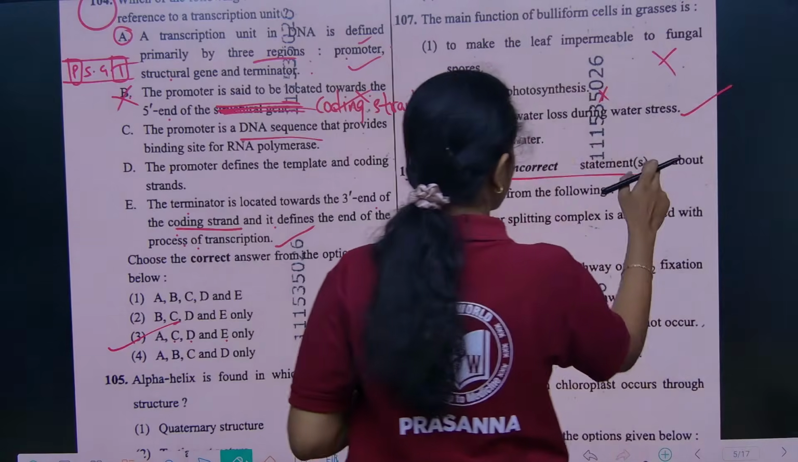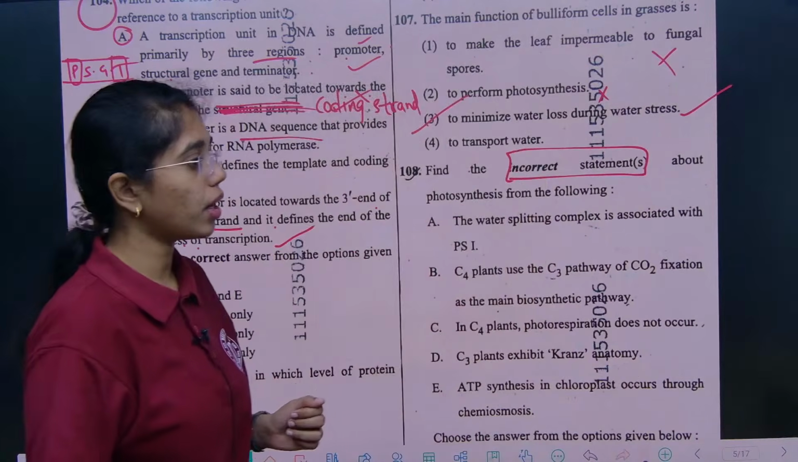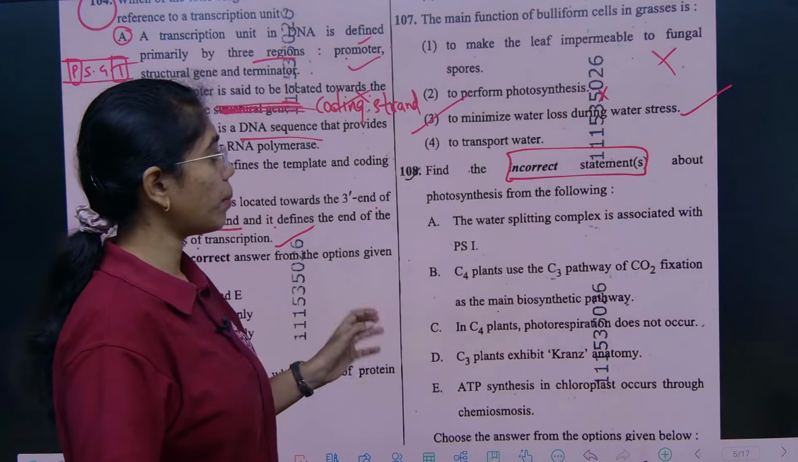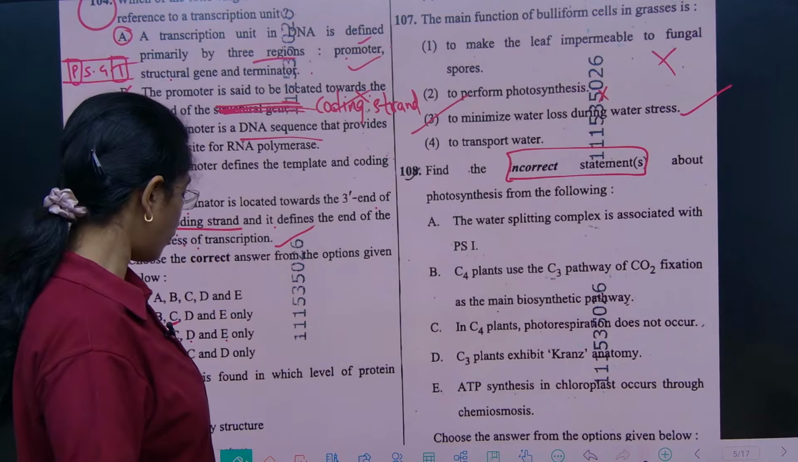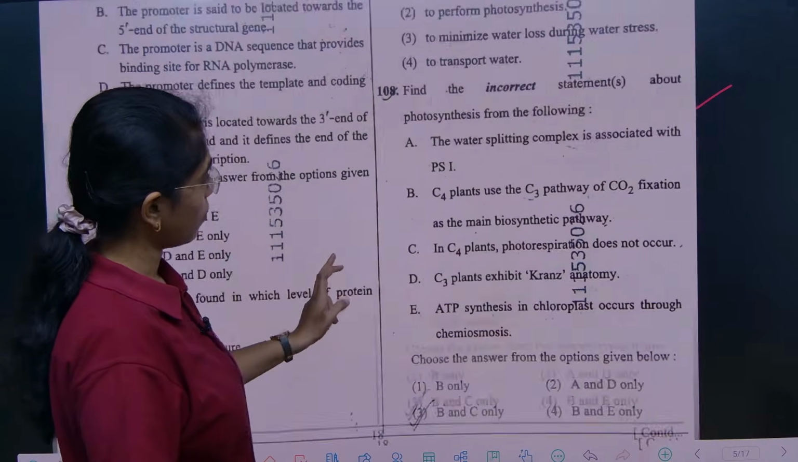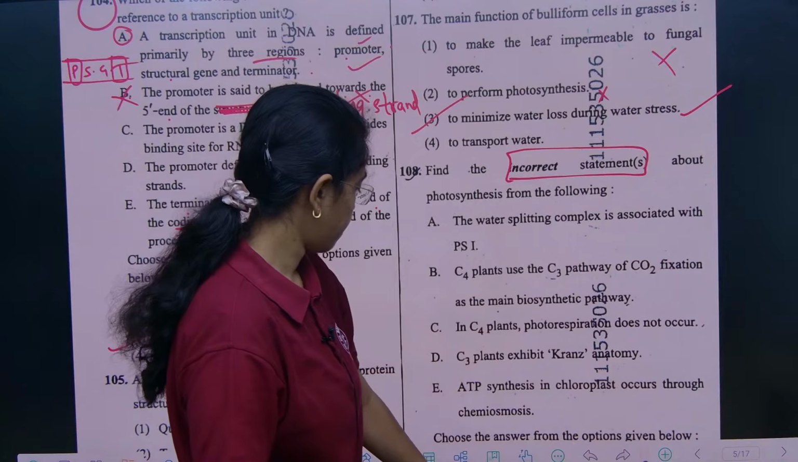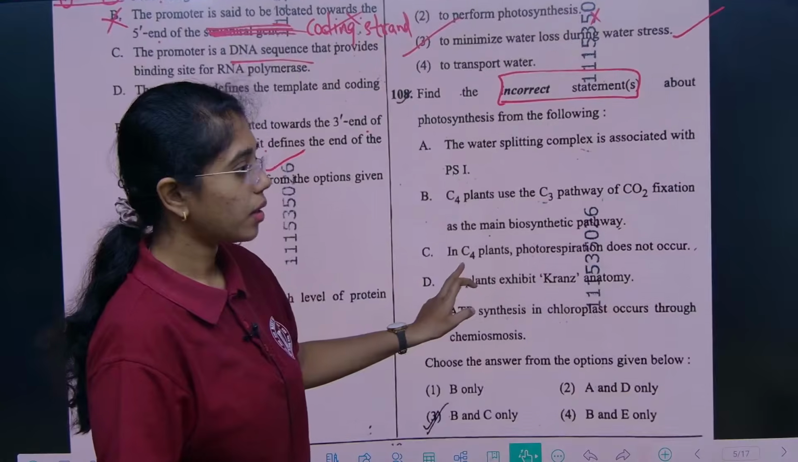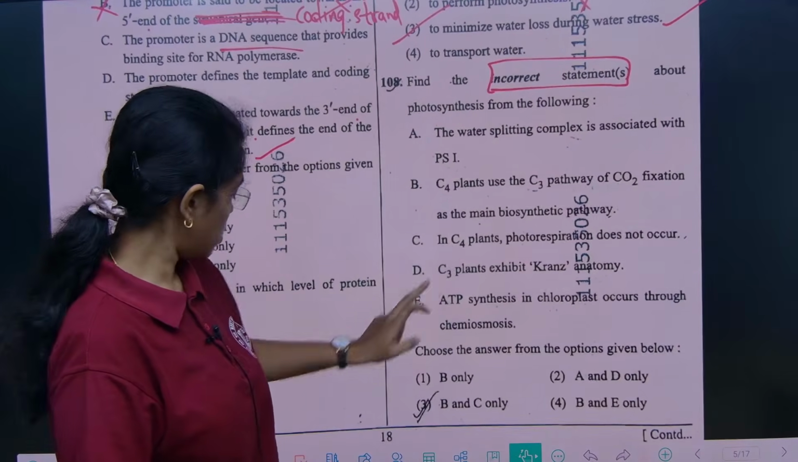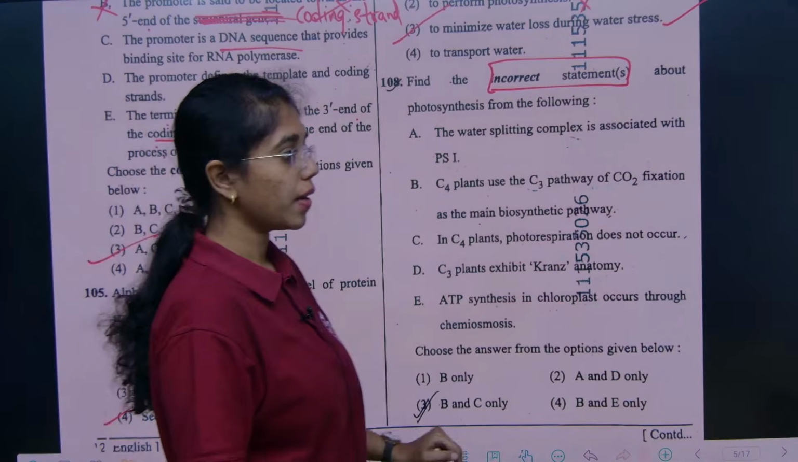Find the incorrect statement. Next question is to find out the incorrect statement about photosynthesis from the following. Sir, here we have few comments. Let's address it first.